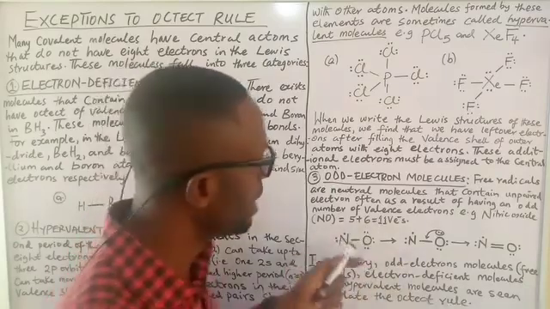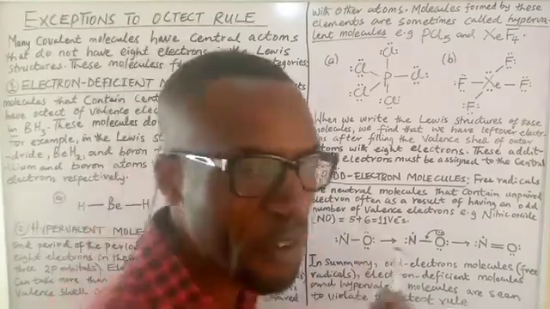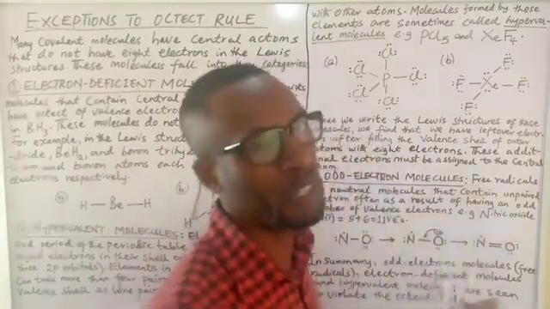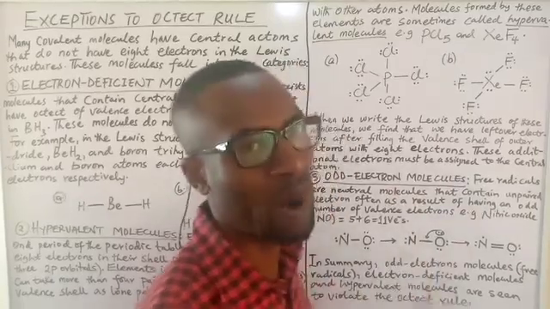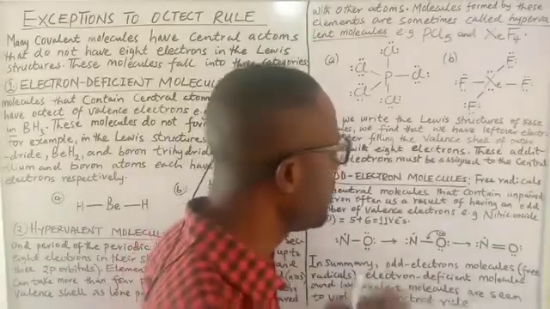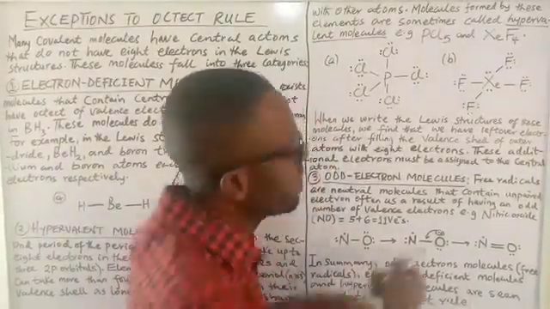You see 1 unpaired electron. That 1 unpaired electron makes this particular molecule what you call a free radical, because free radicals are not ionic species. No, they are neutral molecules, but they must contain 1 unpaired electron. So what happens here, in a bid to satisfy the octets of both atoms, oxygen doesn't mind.